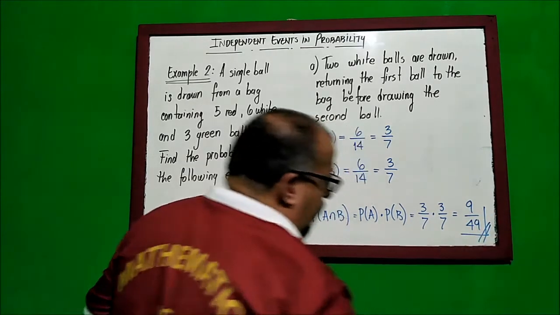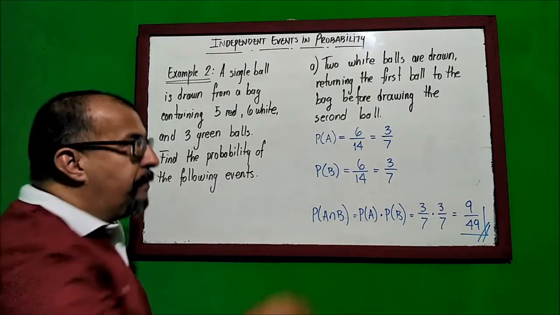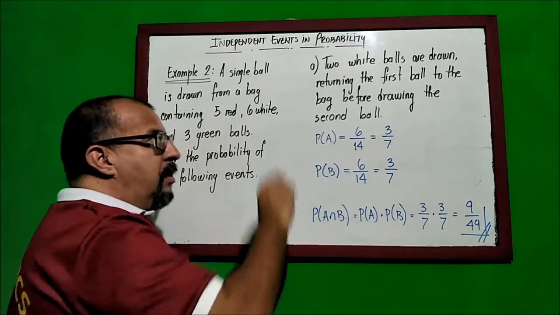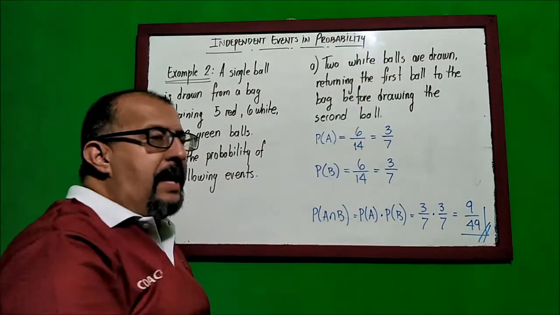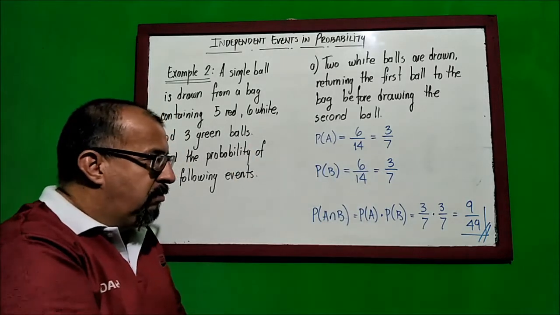This will be the probability that you pick up 2 white balls, returning the first ball to the bag before drawing the second ball.